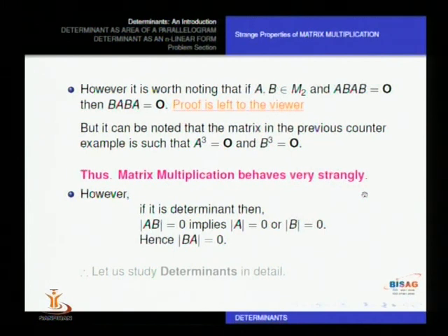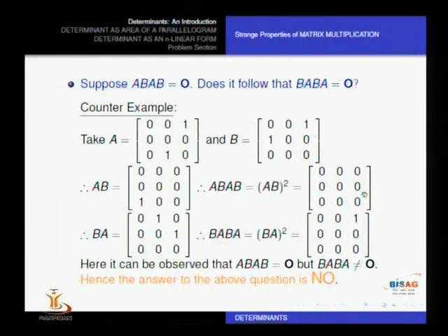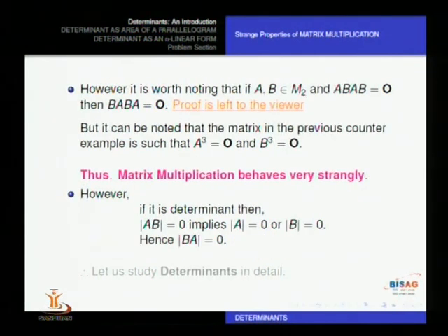And one more thing, the counter example that we gave for the assertion we just made had matrices A and B which satisfied a special property: A cube is a 0 matrix and B cube is also a 0 matrix. Suppose we don't take matrices satisfying this criterion, we will not get the counter example for the previous assertion. Thus, from all this we definitely can say that the operation of matrix multiplication behaves very, very strangely.